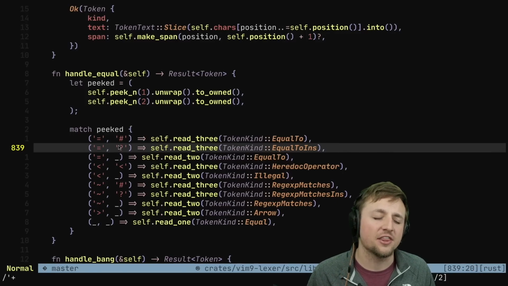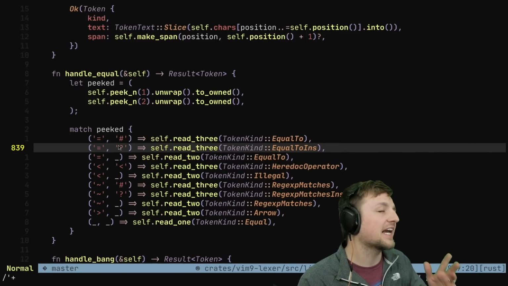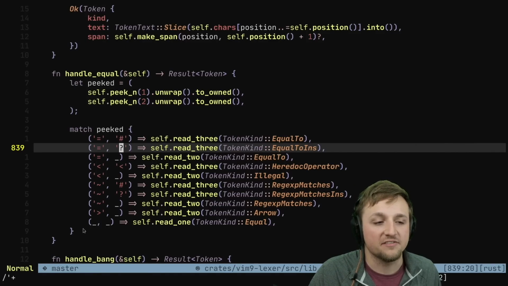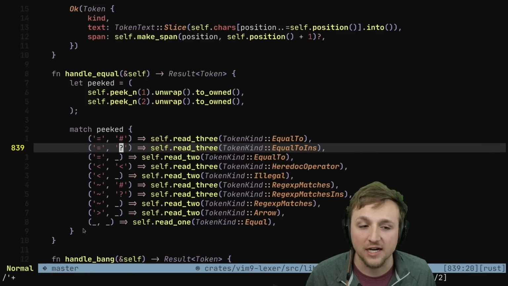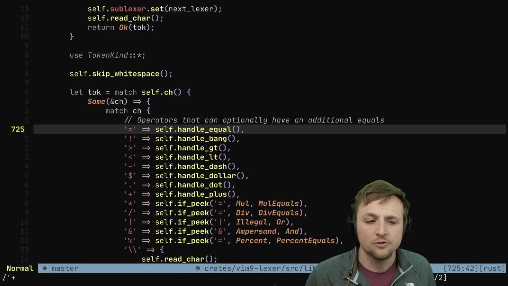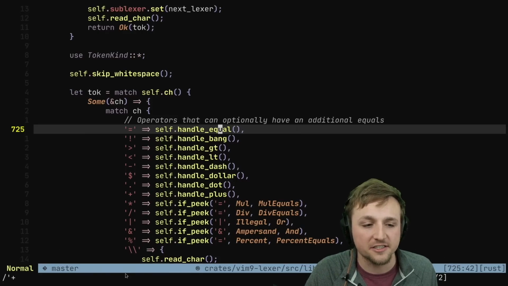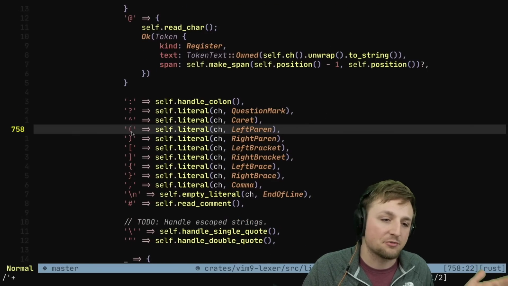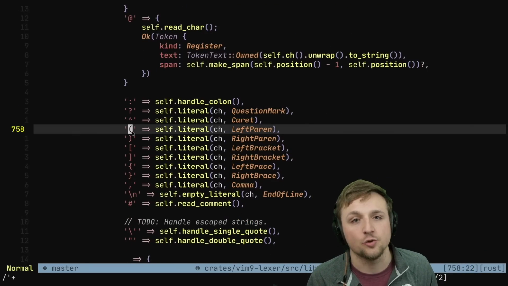You can see really the beauty, the elegance, the absolute majesty of Rust's pattern matching, making it very clear exactly what we're trying to do. And I'll note as well, a beautiful implicit return. Sorry, Prime. We do this for each of the different kinds of characters. Some are more complicated than others, and some are quite simple. Some, like a left parenthesis, always just get turned into a left parenthesis.